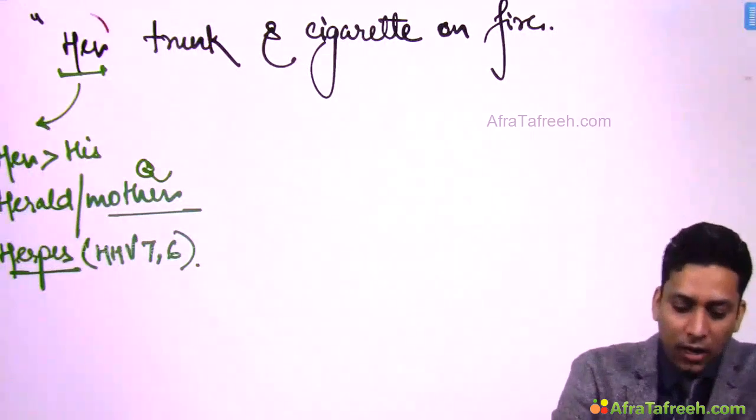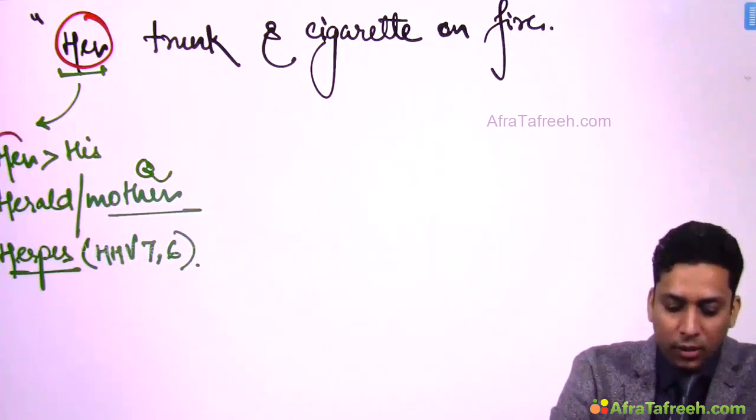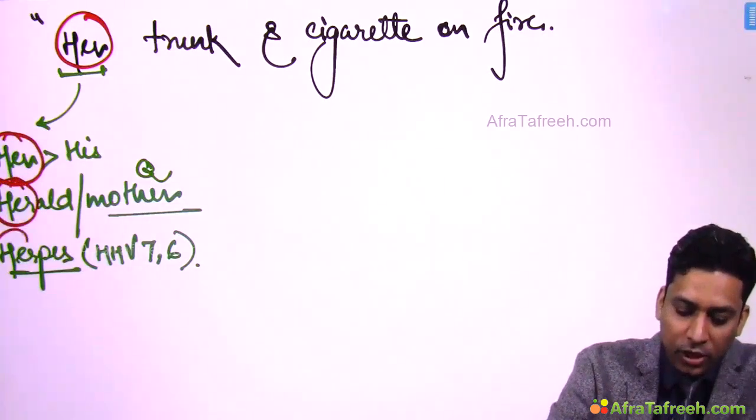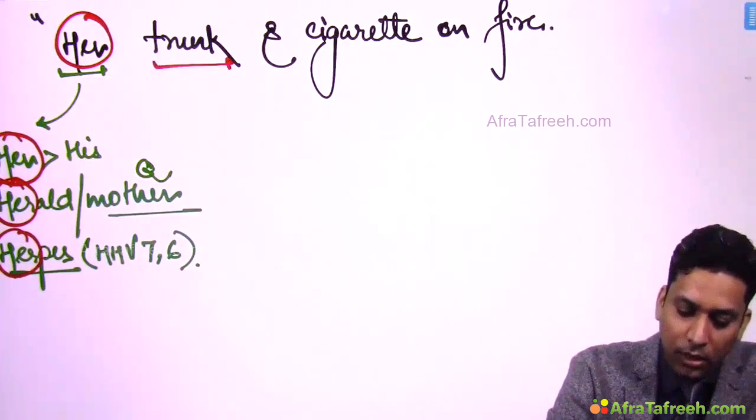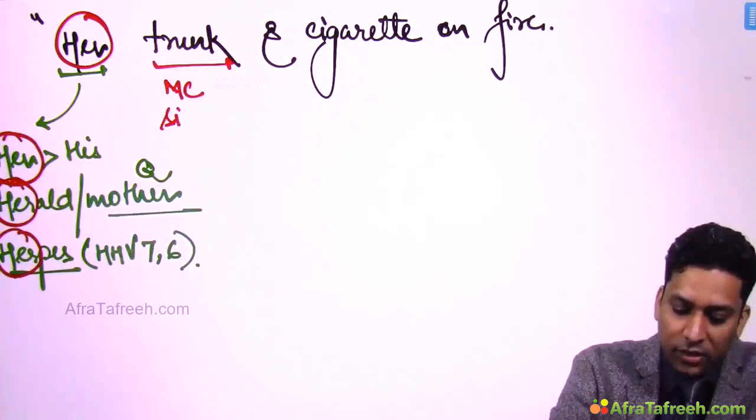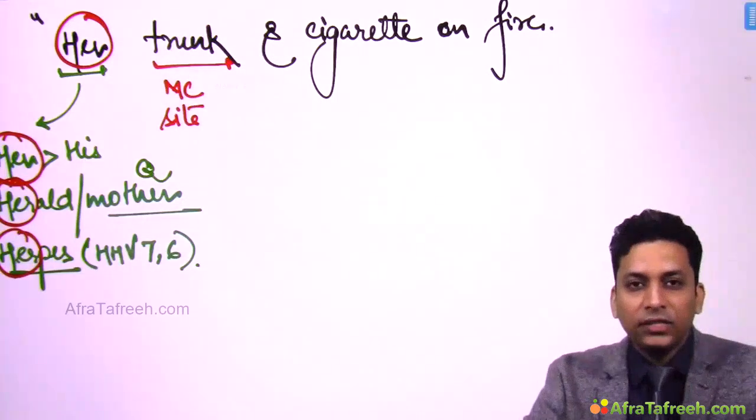So from this her, you can remember 3 points. Common in females, Herald patch associated with herpes virus infection. Trunk is the most common site which is involved. So the most common site which is involved in this condition is trunk.